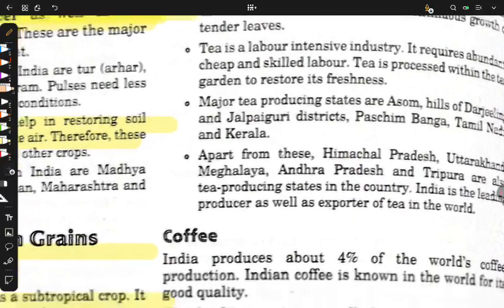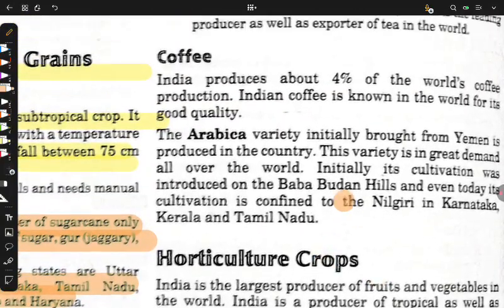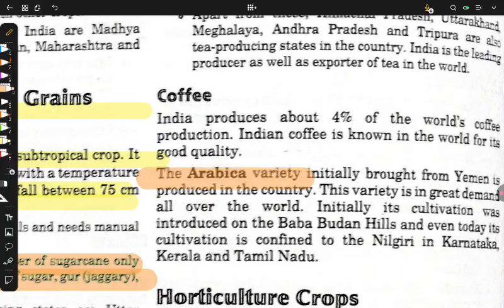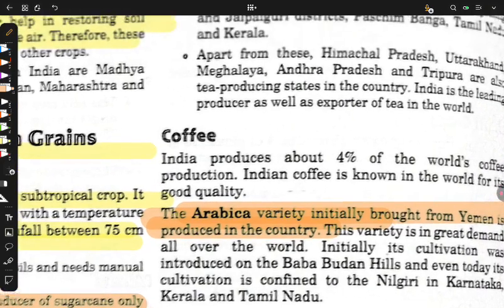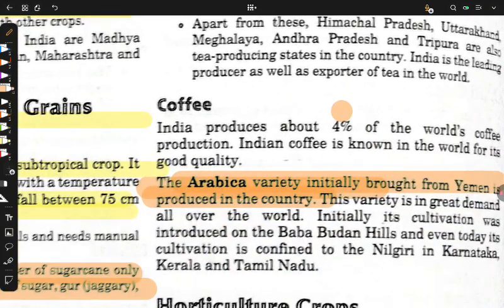It should be written here, yeah, coffee. Sorry, coffee. We got the Arabica variety from Yemen, produced in the country. I'm very sorry from my side. It was in Baba Budan Hills, and even today it is grown.